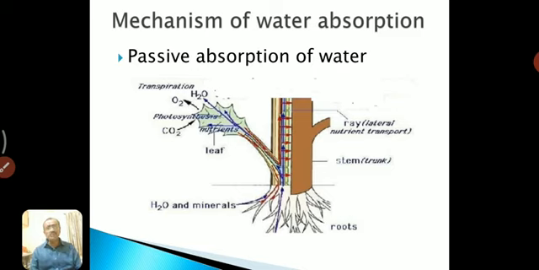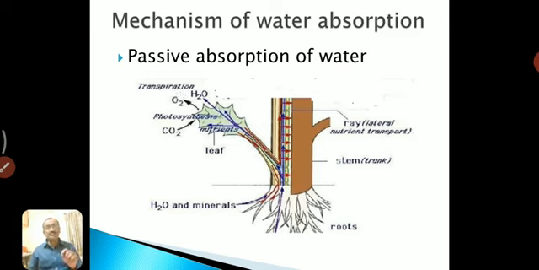Then which force is there? Let us see in this diagram. This is the roots and here this is the leaf. In the leaf there is a transpiration process. What is meant by transpiration? Loss of water through the aerial part of the plant, which is nothing but the leaves, and through the leaves most of the water is lost in the form of vapor. That is known as transpiration.